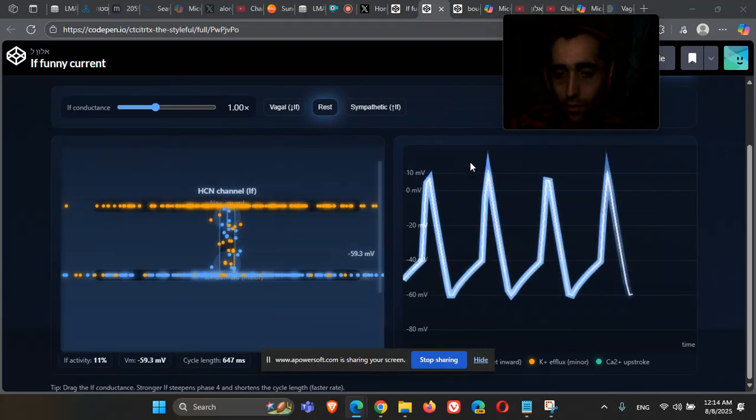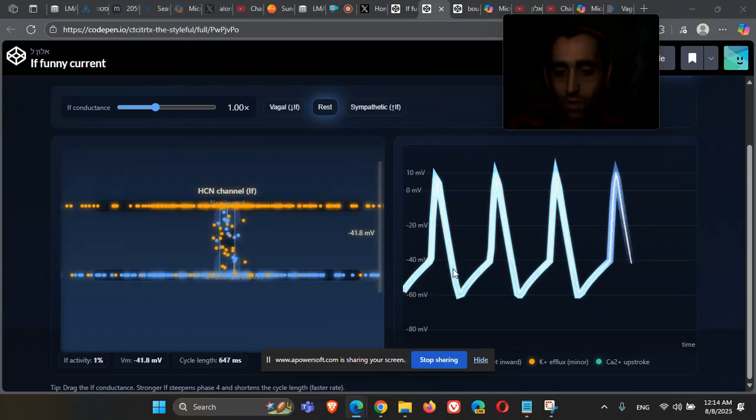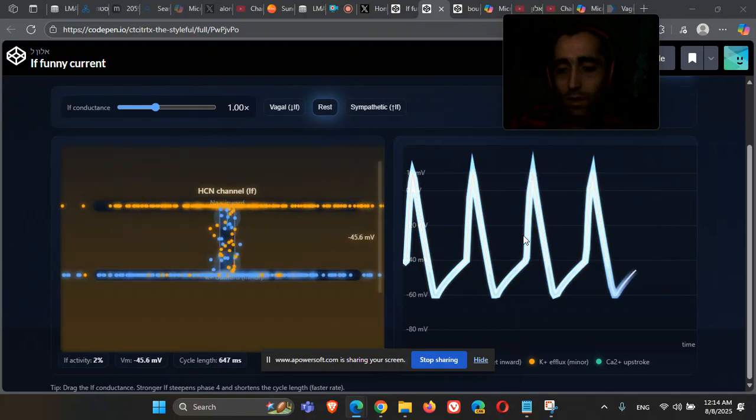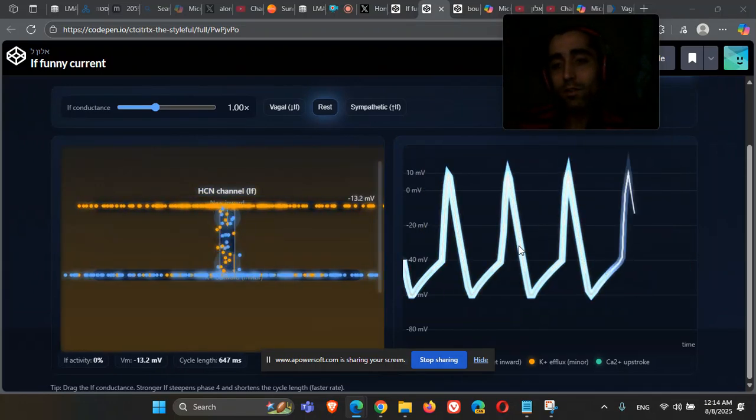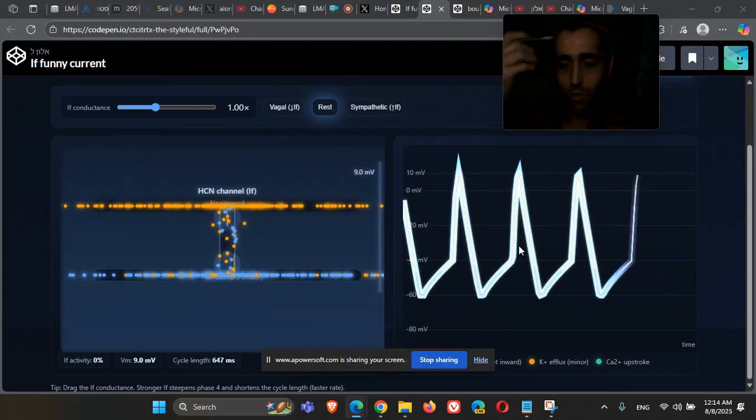This gives you in phase 4 the increase in depolarizing of the cell, which lets the heart start phase 0 in the action potential and depolarize.